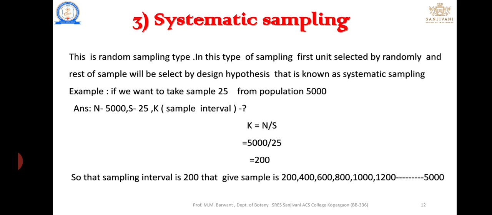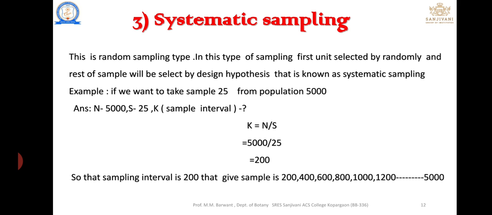In the third type, systematic sampling, the first sample is selected randomly, and the others are selected by a specific design. That is known as systematic sampling. It is one type of random sampling, but there is a system for the selection of samples. For example, select a sample of 25 from 5000.